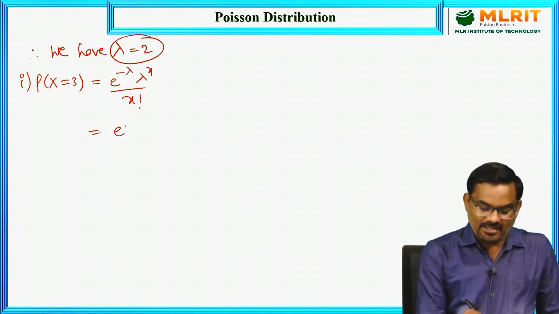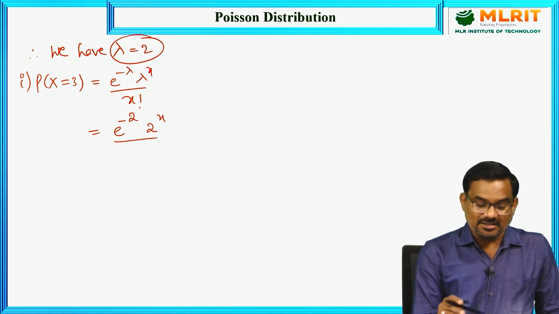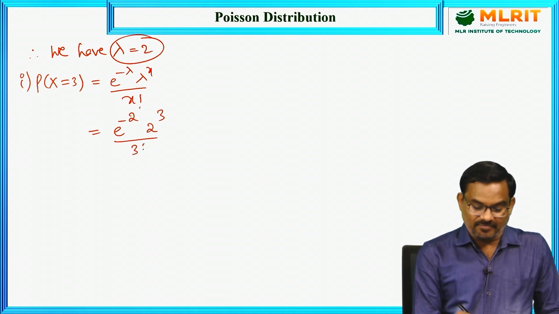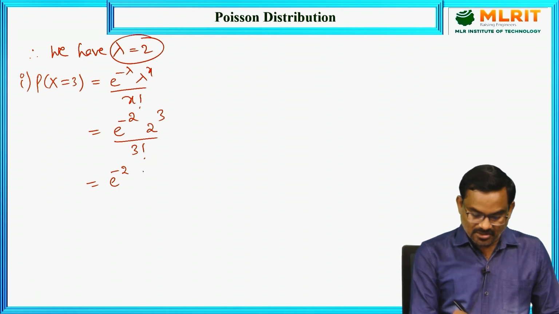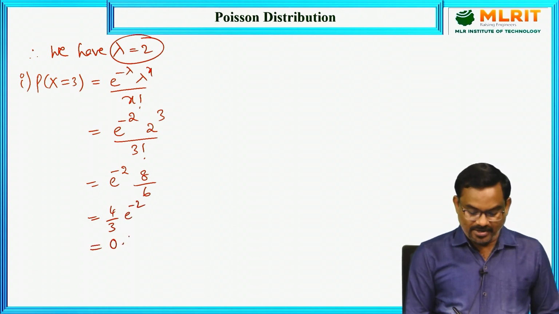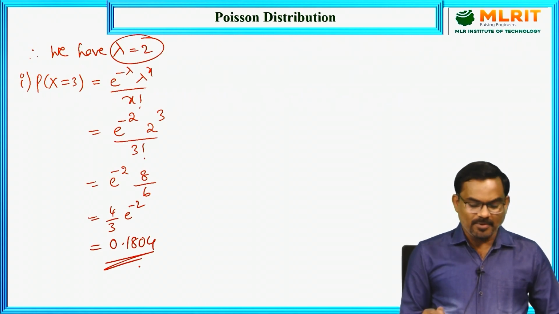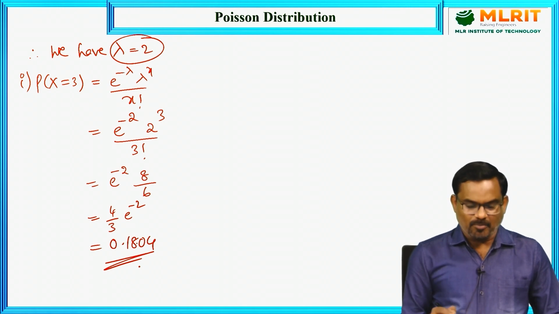Here lambda is 2, so e power minus 2 times 2 cube by 3 factorial. We can calculate e power minus 2 using a calculator, and 2 cube is 8 by 6, so this is 4 by 3 times e power minus 2. The final answer is 0.1804. So the probability that 3 individuals suffer a bad reaction is 0.1804.